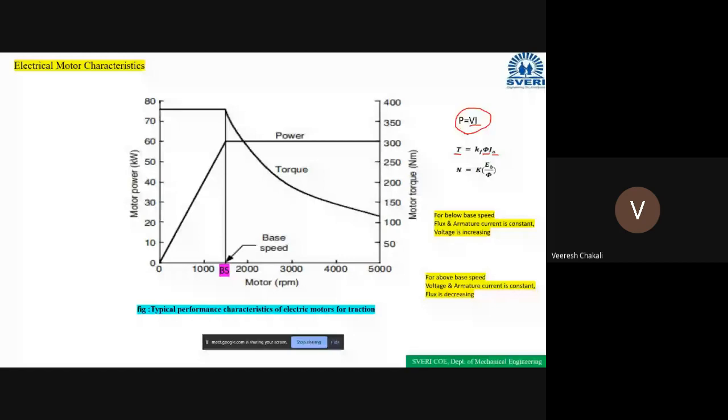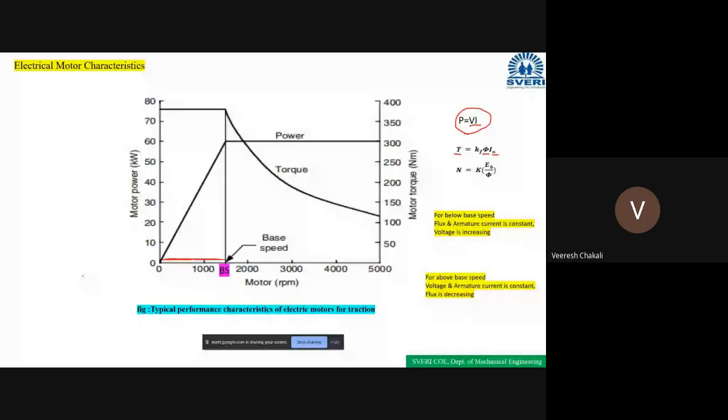For example, to operate the motor below base speed, we have to keep the flux constant, and the armature current is also constant.